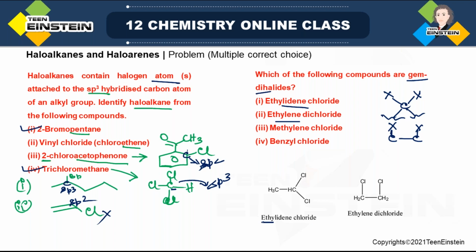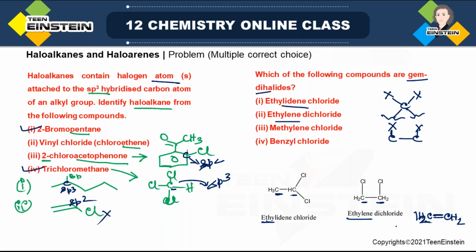Ethylidene chloride. Ethylidene means what? Eth, it means always 2 carbon. So it is 2 carbon. The second one is also 2 carbon. But it is ethylene dichloride. That means ethylene is CH2 double bond CH2. But as if you remove this double bond, and in place of that you are now having 2 chlorine.